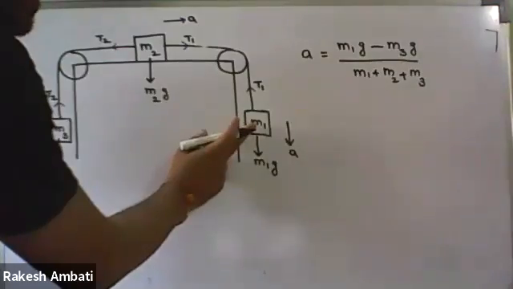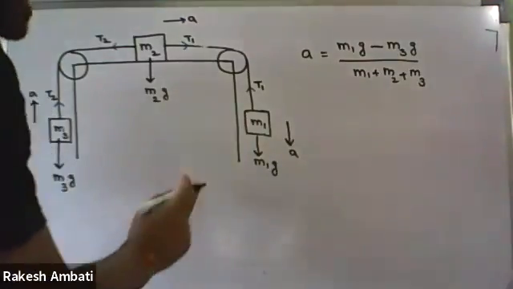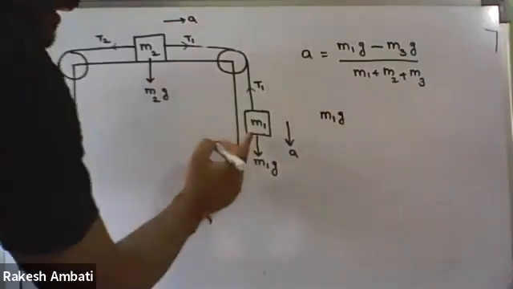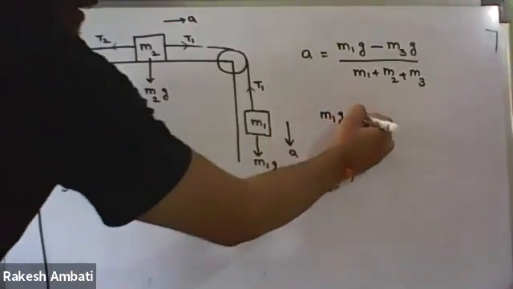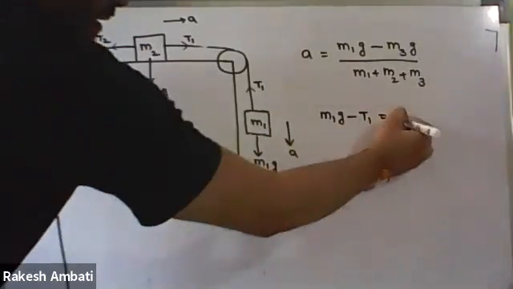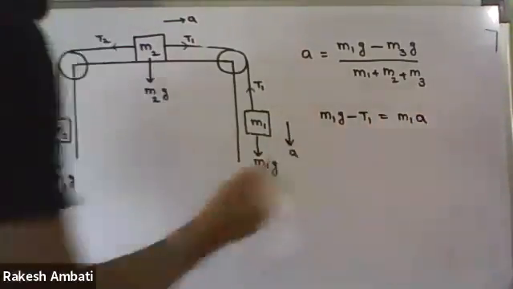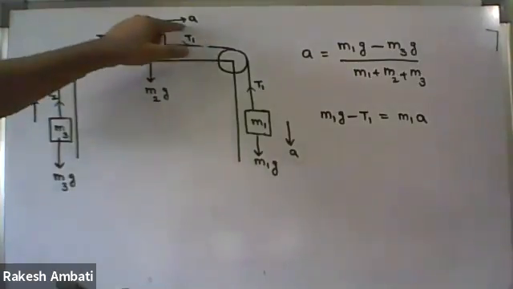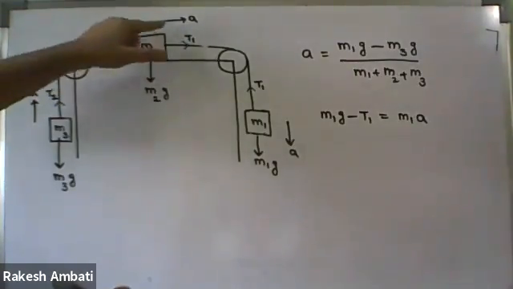First of all, in the case of M1 block, what is the dynamic equation? The resultant force is M1G minus T1. M1G minus T1 is the resultant force. A resultant force means mass into acceleration. That is M1A.